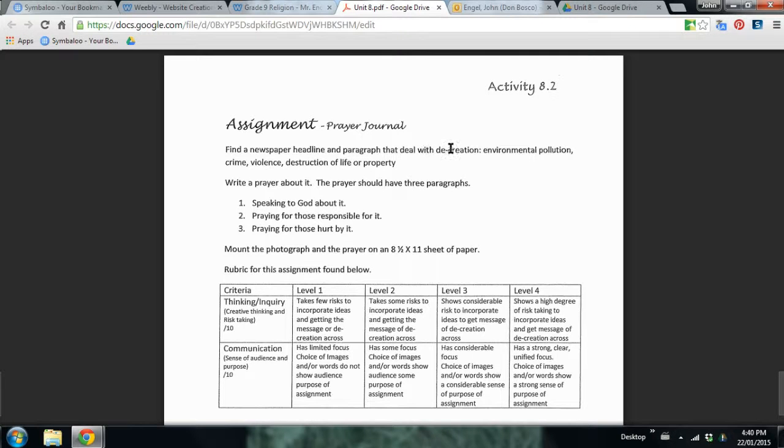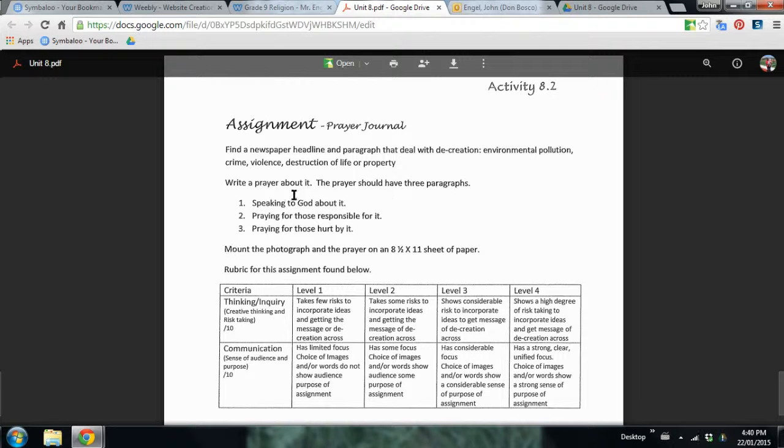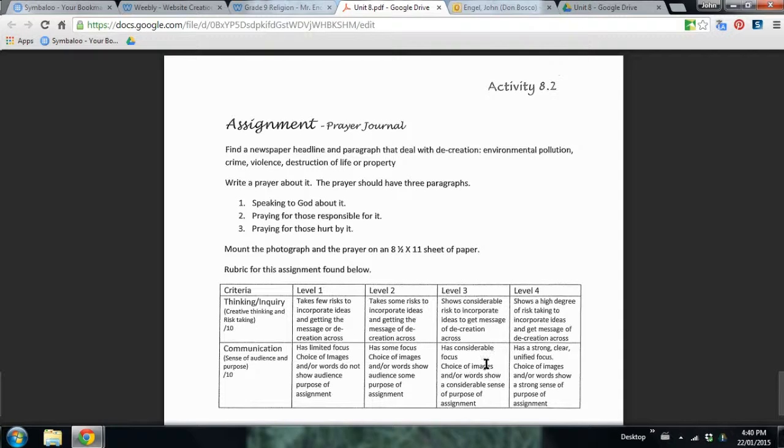there's the free will, the evil, the snake that causes the sin. And then there are the effects of the sin: the alienation from God, alienation from each other, alienation from ourselves, alienation between nations. Who are the people that are hurt by that sin? By writing this prayer and speaking about these three different things, I want you to display your learning on decreation, and I want you to speak to that. Okay, let me know if you have any questions.